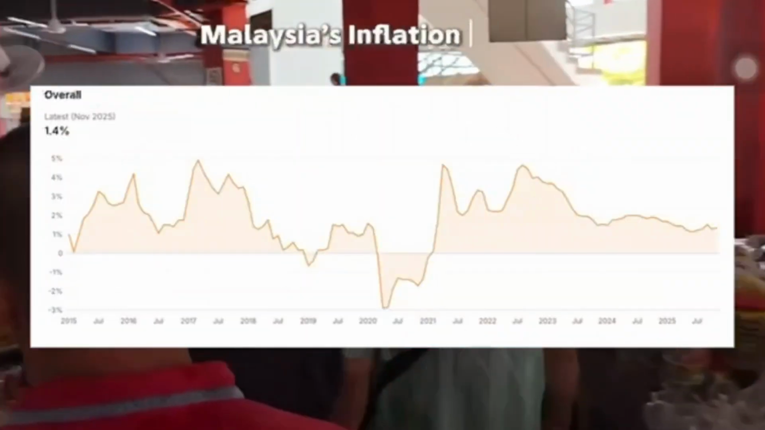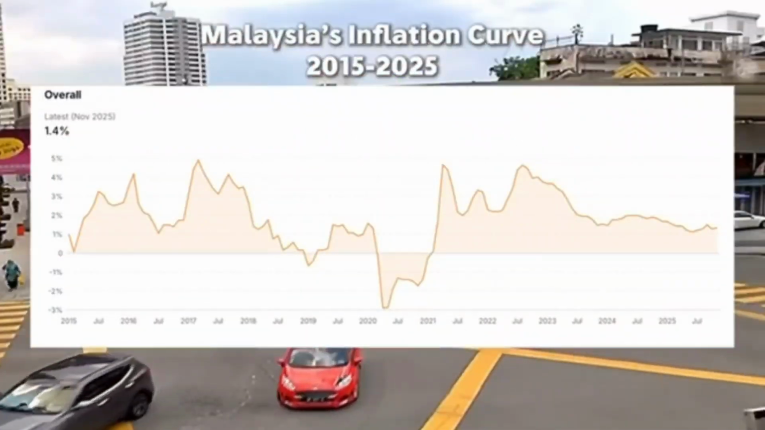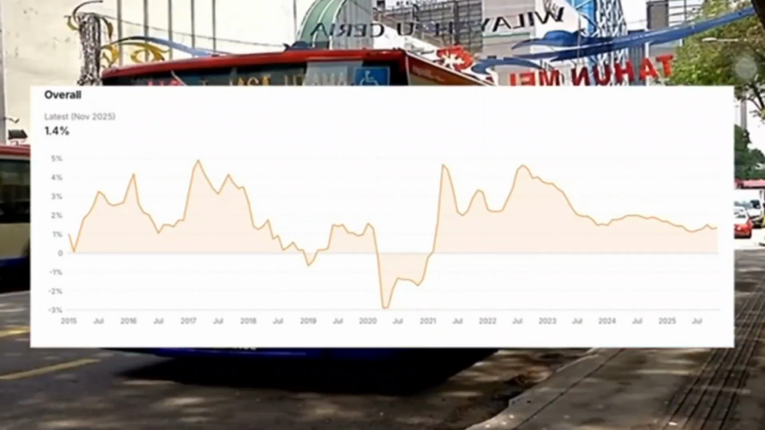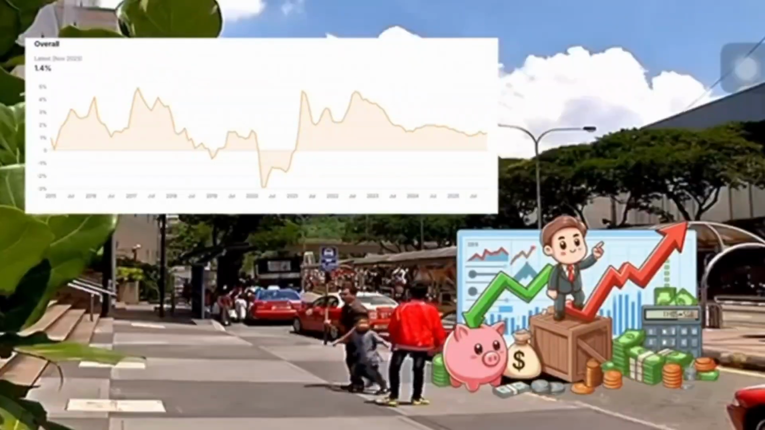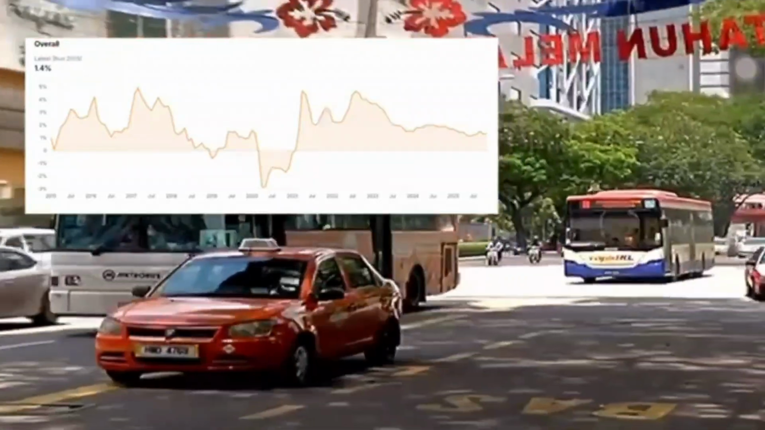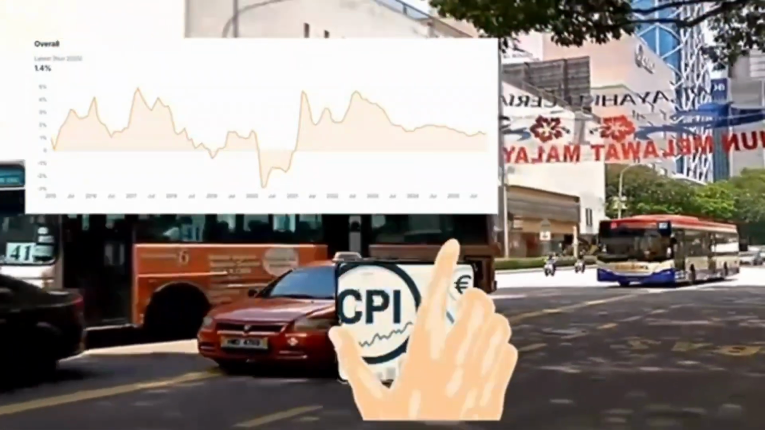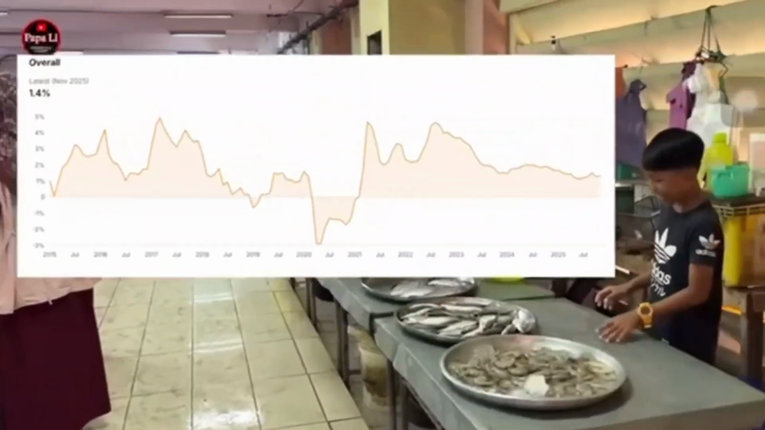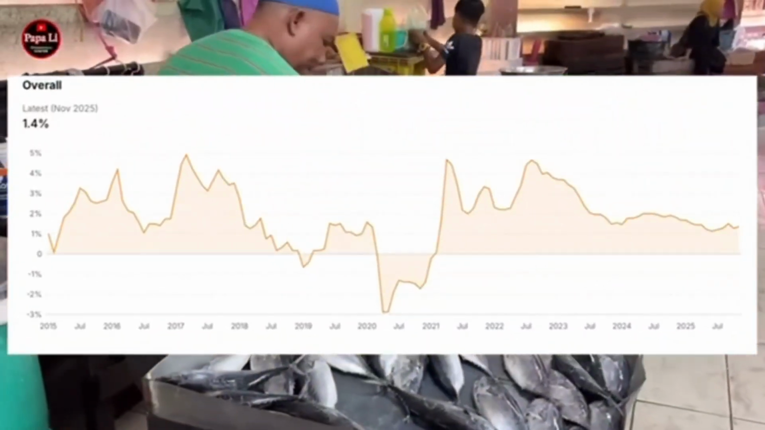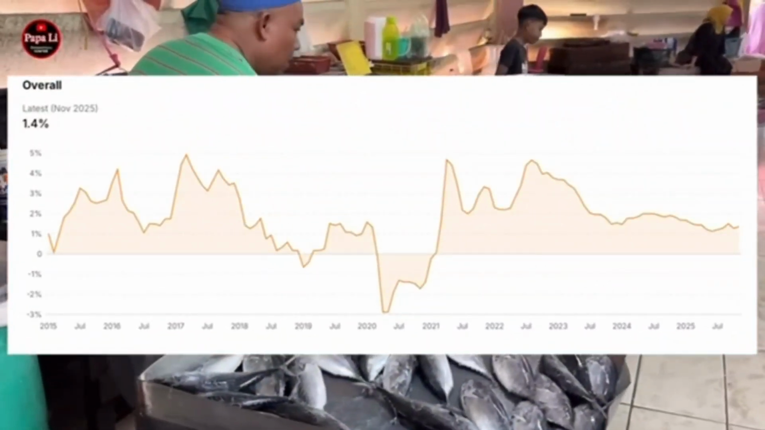The inflation curve illustrates the trend of inflation in Malaysia from 2015 to 2025. The curve shows how inflation increased during certain periods and remained relatively stable during others. This inflation curve is derived from the Consumer Price Index, or CPI, which will be explained in more detail in the next section. Overall, the curve provides a visual representation of changes in price levels over time.